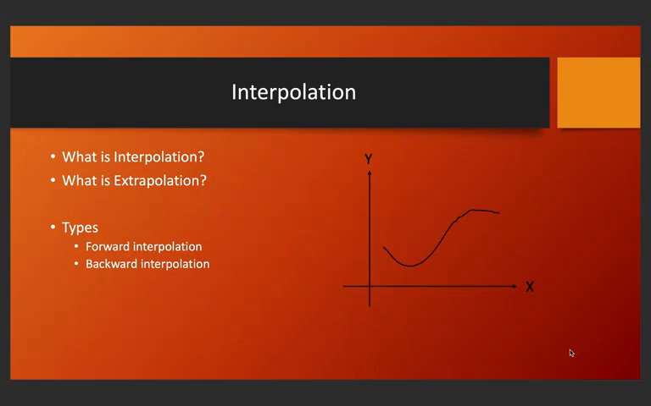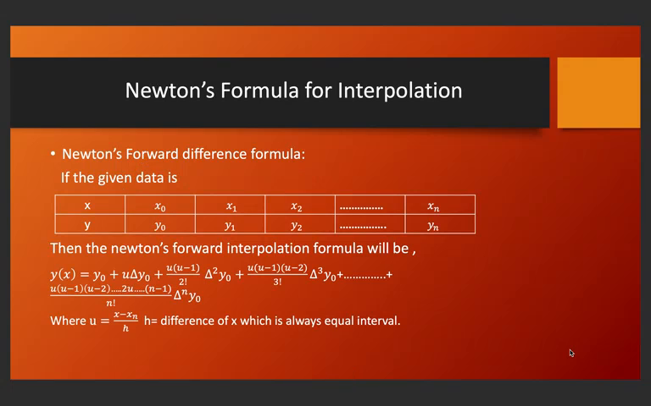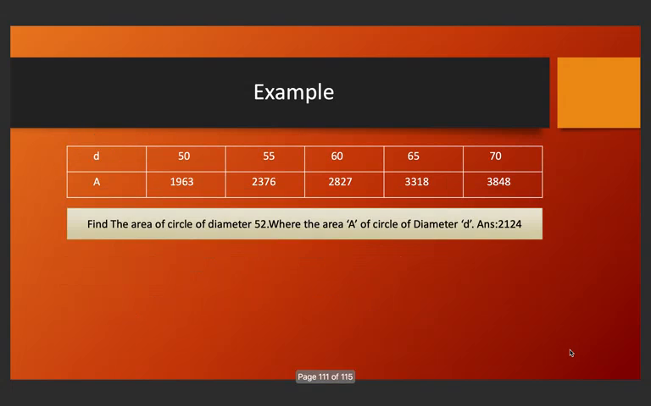So what is interpolation and what is extrapolation? There are two types of interpolation we are going to study: forward interpolation and backward interpolation. There's also Lagrange's interpolation formula. So here is Newton's forward difference formula. You have to use the formula which you just studied, and you have to solve the sum. The chart will be given, where u = (x - x0)/h, and h is the difference of x, which is always the equal interval. And this is Newton's backward difference formula. It's the same, just you have to calculate from the back. So just try out this sum. I'm sure you can do it.